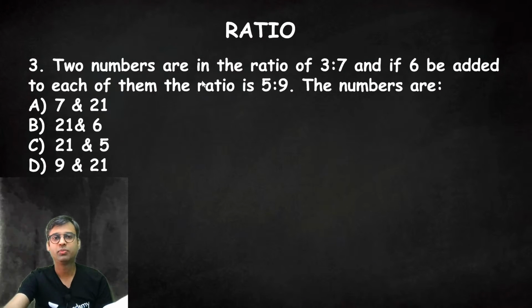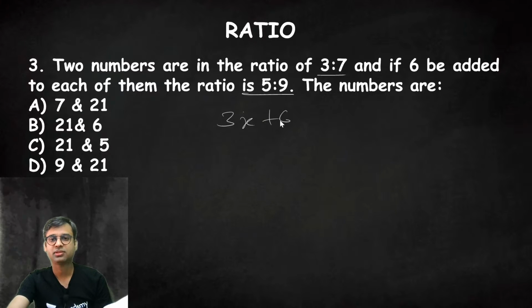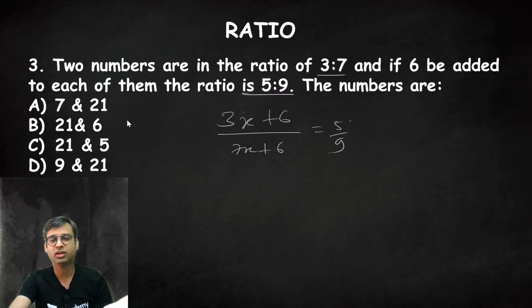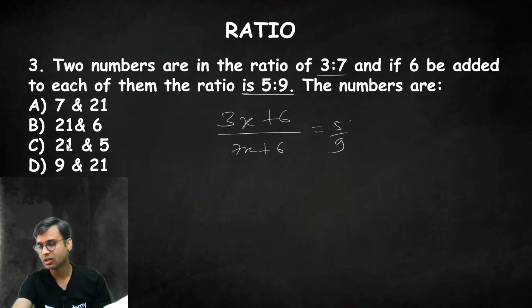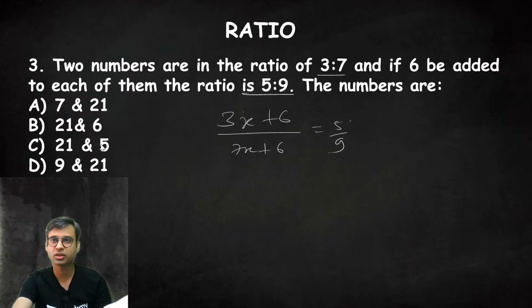This one is easy. Two numbers are in the ratio of 3:7. If 6 is added to each of them, the ratio is 5:9. The numbers are, so 3x plus 6 and 7x plus 6 equals 5 by 9. Or you can use the formula, or you can directly use the option method also.